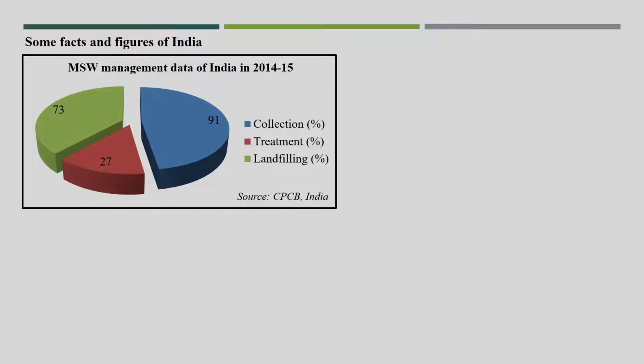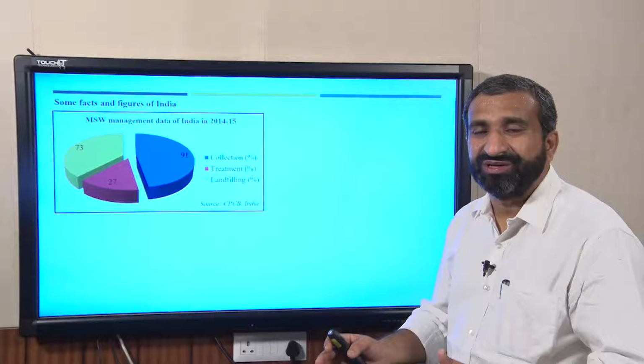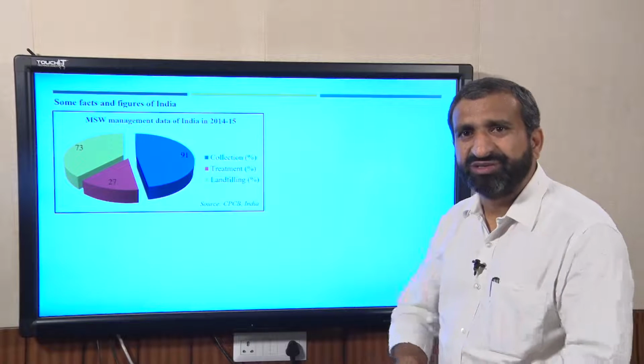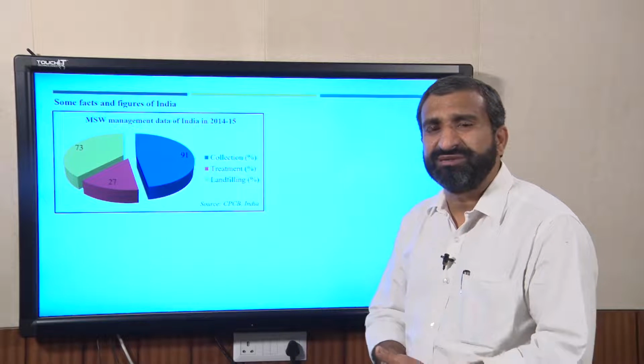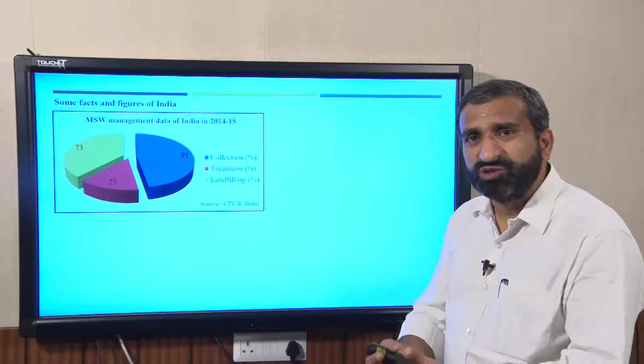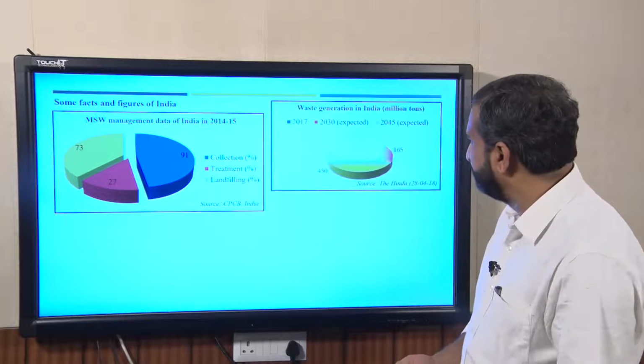Here I am giving some facts and figures of India on why we have to promote more recycling or more treatment facilities at household level or community level. If you see the waste management data in India for 2014-15, collection is 91%, but treatment is only 27%, and most of the waste goes to the disposal site. This is the status in 2014-15. In 2019-20 also, the collection efficiency has obviously increased because of the Swachh Bharat Mission, but most of the waste still goes to the disposal site.